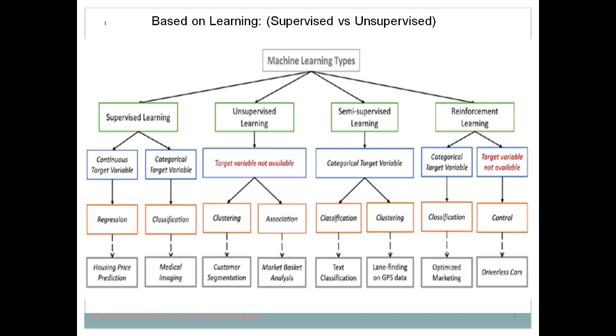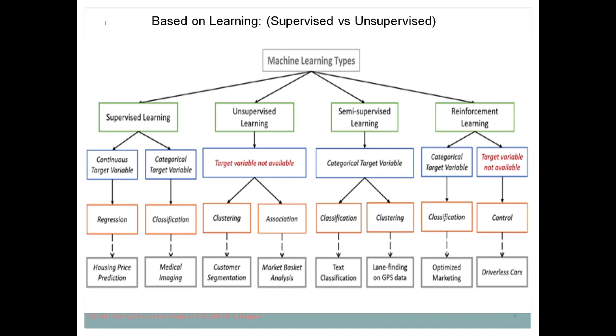Maybe I will use the criteria of gender. Based on gender I can make a group. Another person may think that no, I should make a group based on age group. So different criteria can be there. So this is what clustering is. You can apply clustering where in advance you don't know what criteria you have to use in order to group the people. One example is customer segmentation.